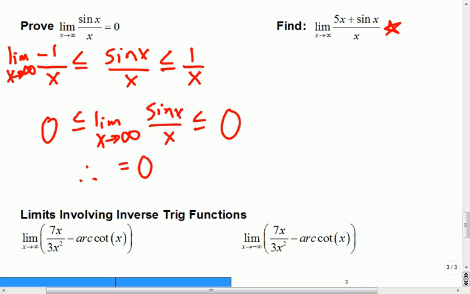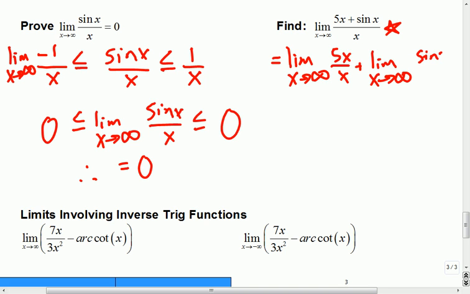If we're doing this one, students often lose sight of the fact that you can separate limits. There was a time when we said, here's the limit laws. You can do them just like normal arithmetic. So it's easier sometimes to think about these two pieces than to think about the whole thing together. I know that this is going to approach 5, this is going to approach 0, so this limit should be equal to 5. It's good to see that some of you had caught on to that, and that is a good strategy. If it's too hard to do all in one piece, break it up.